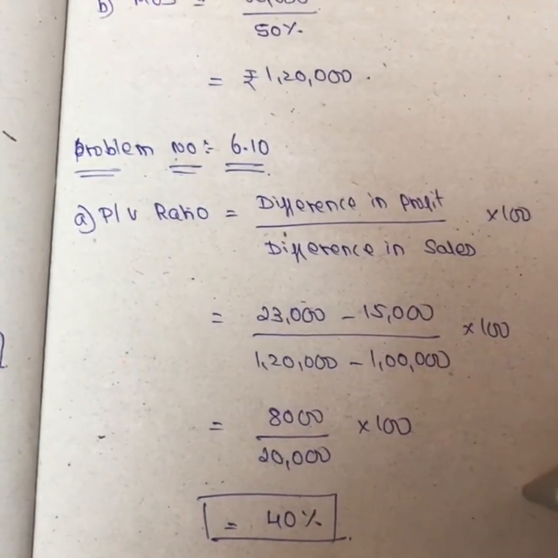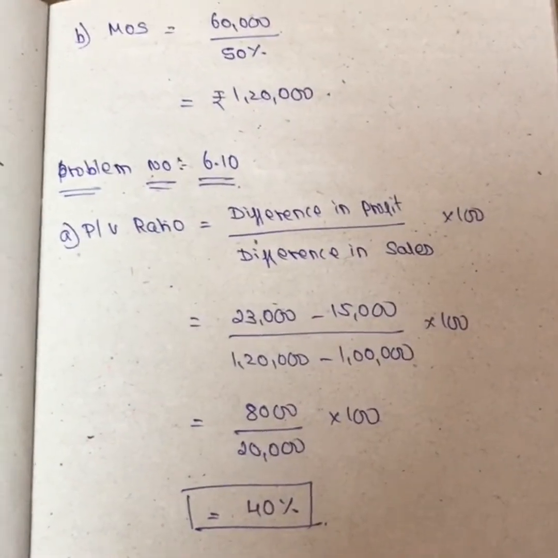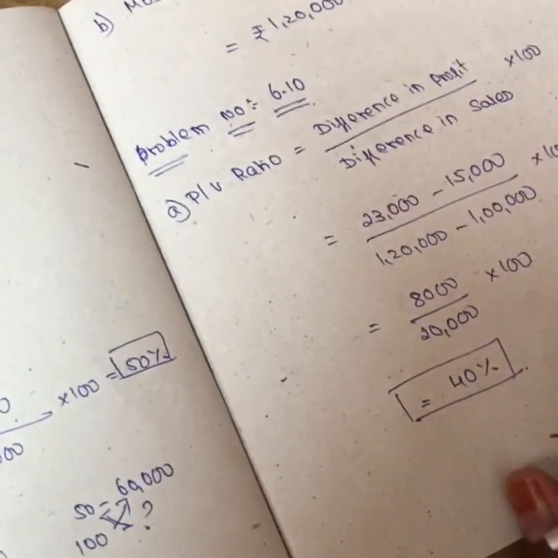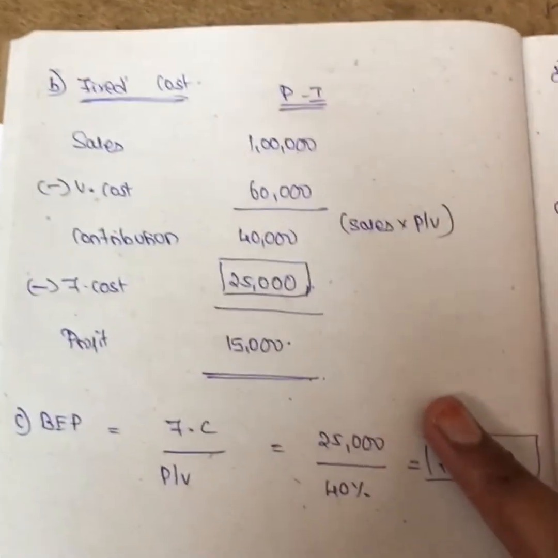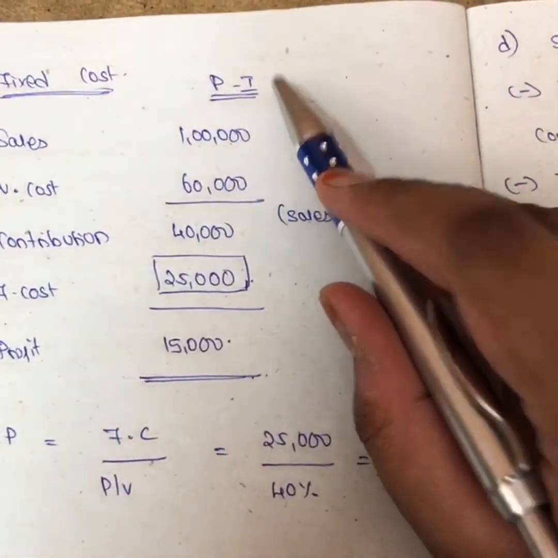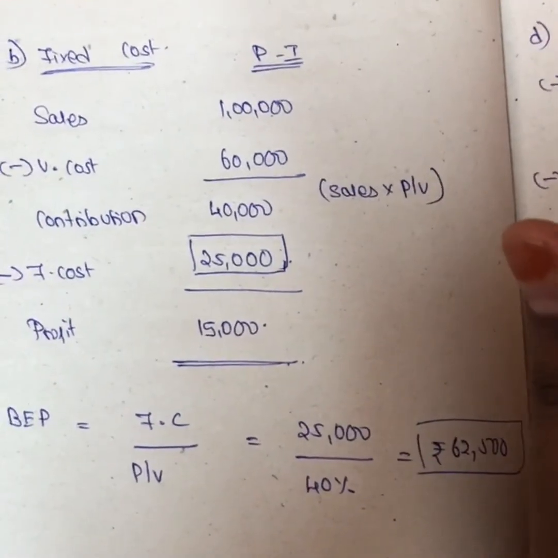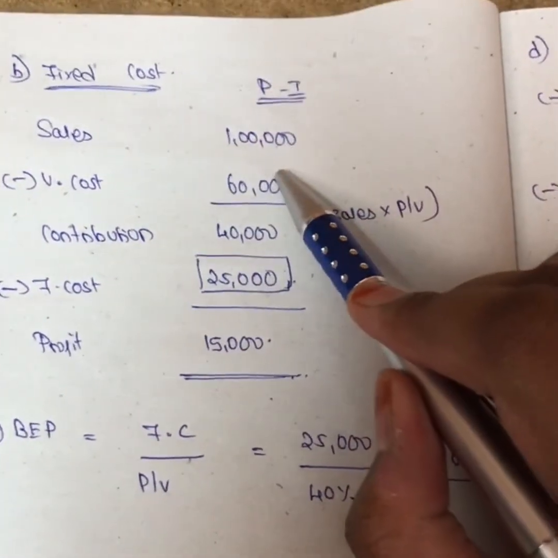Whenever we have two periods, we have to follow this formula. In the remaining cases, we will follow contribution by sales into 100. Okay, this is A. Second one, we have to calculate fixed cost. You can calculate for period 1 or period 2, you will get the same answer, girls. So period 1, the sales given is 1 lakh, right?